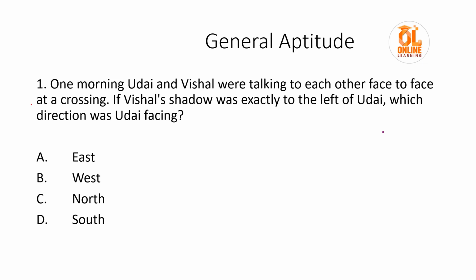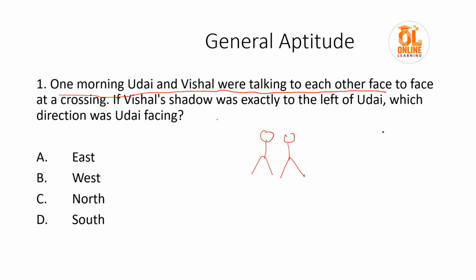What is given? One morning, Uday and Vishal were talking to each other face to face. One person is standing like this and another person is standing like this. They are talking face to face at a crossing. Vishal's shadow was exactly to the left of Uday.